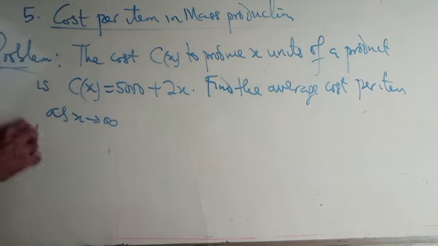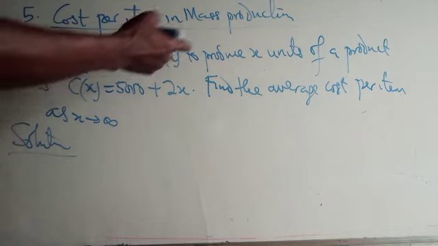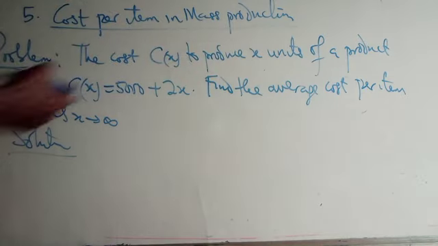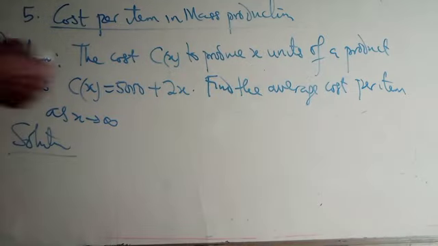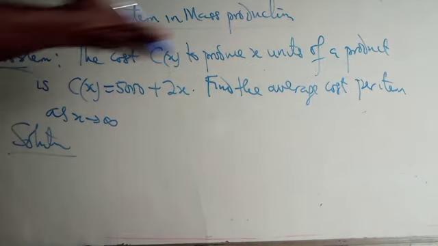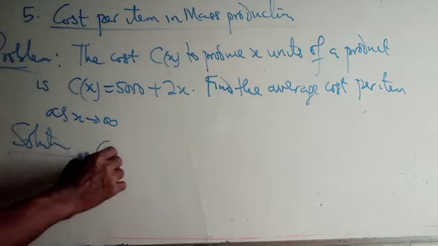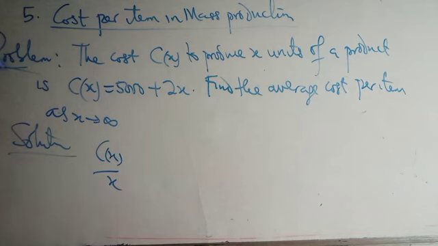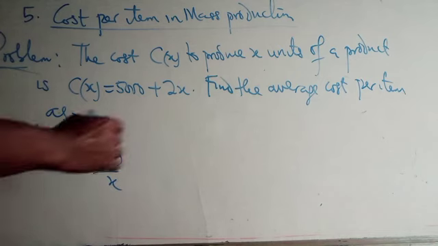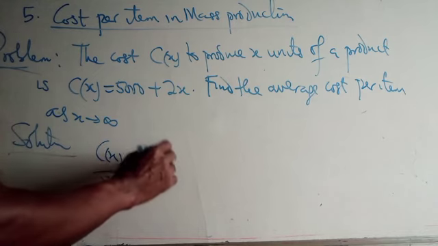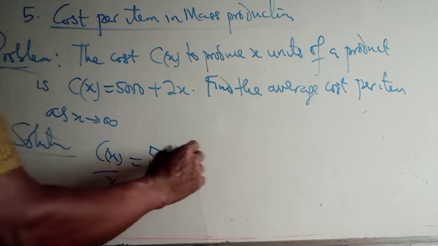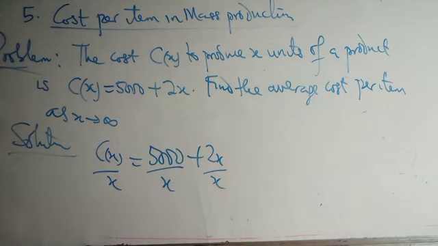Beautiful. Now look at this very simple example. If the cost of producing X units of a product is this, and you have to find the average cost per item, you just have to divide the total cost by the number of units. So you are finding C of X over X, which is 5,000 all over X plus 2X all over X.